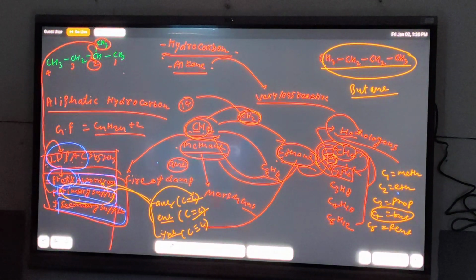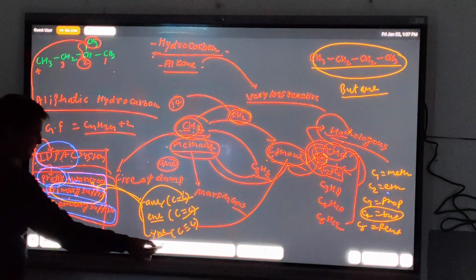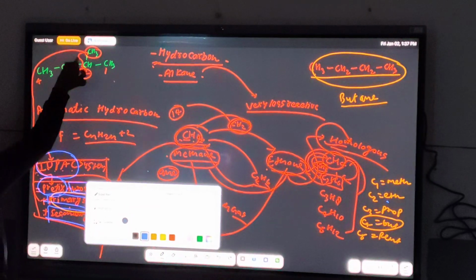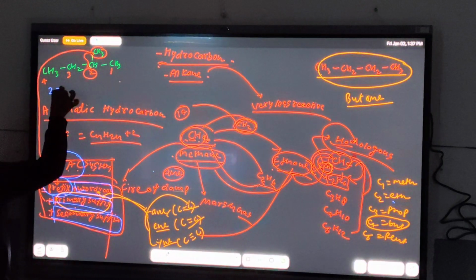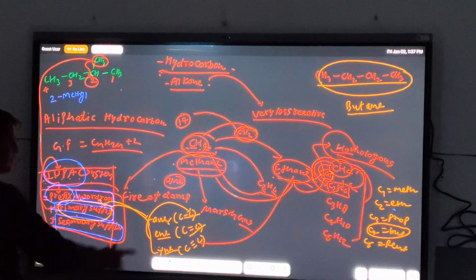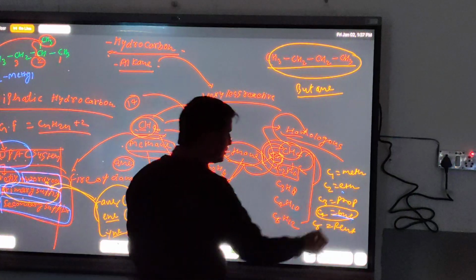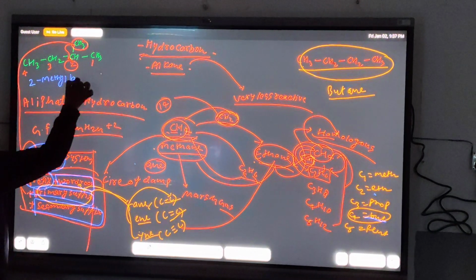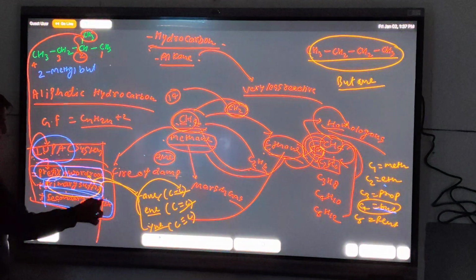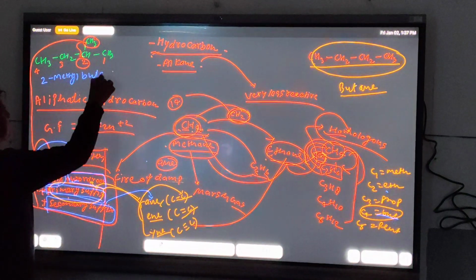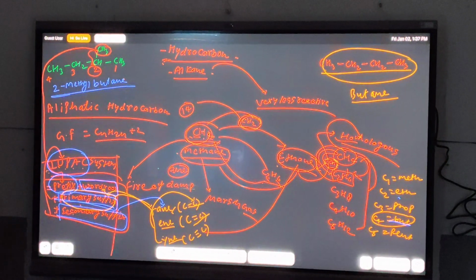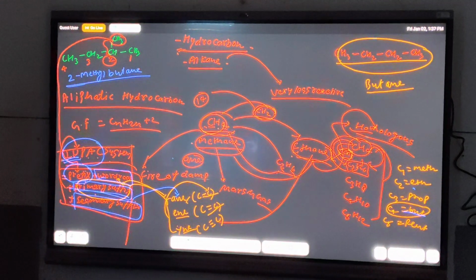If CH3 is attached to the second carbon, so write first of all 2, then CH3 means methyl, and how many carbons in the chain? 4. So according to the word root 4, it means but. So here write but. Then a single bond is present between every carbon, so as a primary suffix write ane. So the name of this compound becomes 2-methylbutane. It is the IUPAC system related to the alkane.